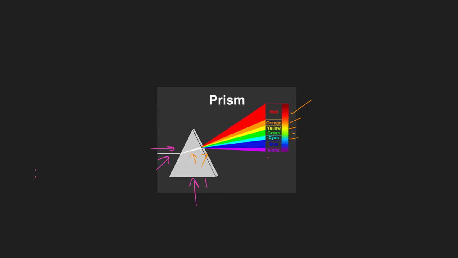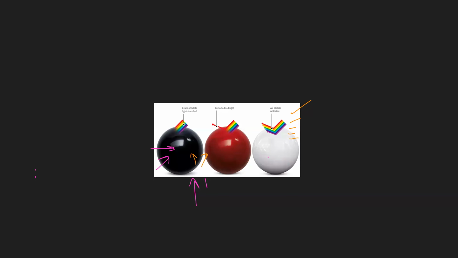Okay, if we go to this picture here, it shows exactly how we see things. The light, as we said, contains 7 colors. When these 7 colors go into a yellow ball, or any colored object around us, how do we see things? For example, the wall of a room is white. How do we see it?